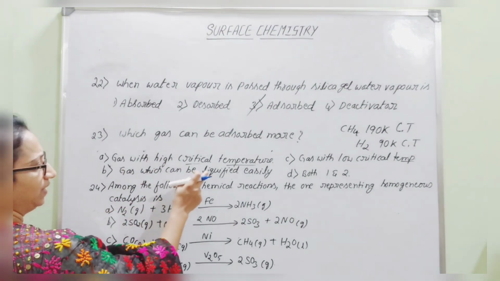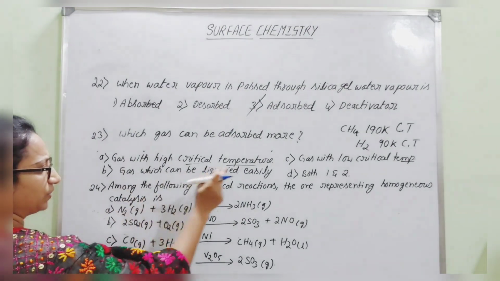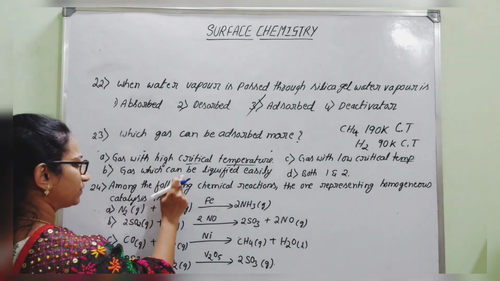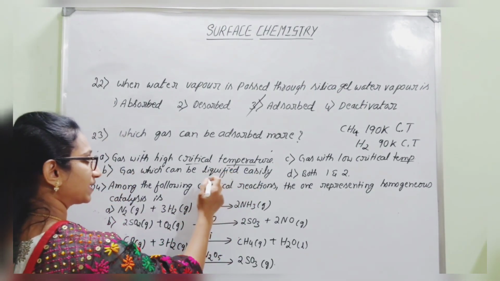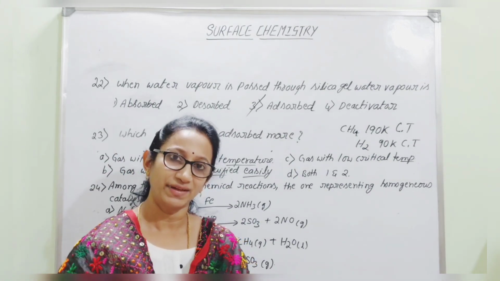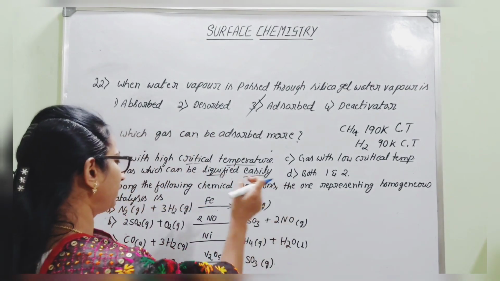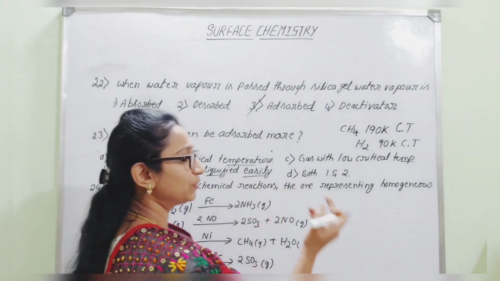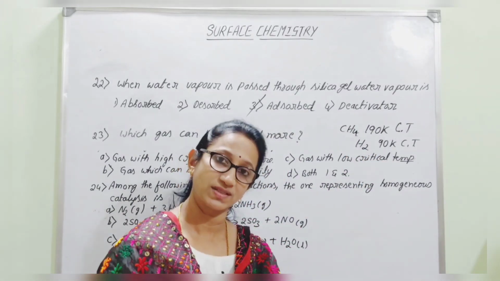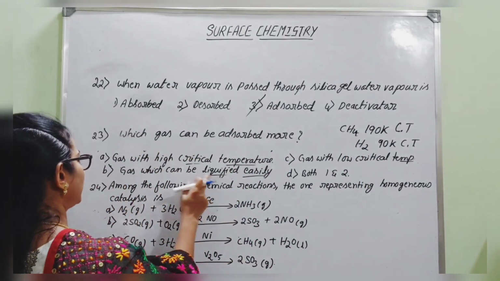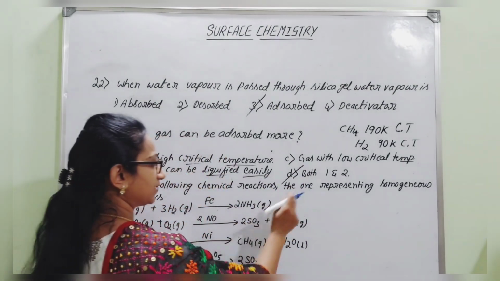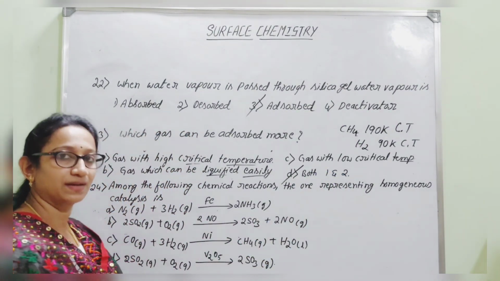Then another option, that is option B. Here option C, gas with low critical temperature, we cannot accept. But option B, gas which can be liquefied easily, can also be accepted. The gas which has higher molecular mass can easily get liquefied when compared to those gases with lesser molecular mass values, which have lesser van der Waals forces of attraction. Therefore, we can easily guess these are the two options which are right. Therefore, option D is the right answer, that is both 1 and 2 are correct.